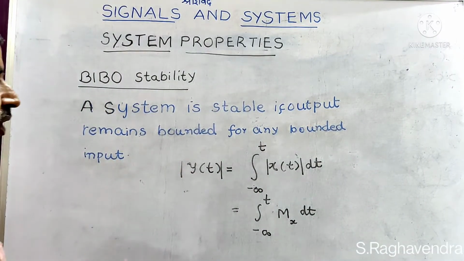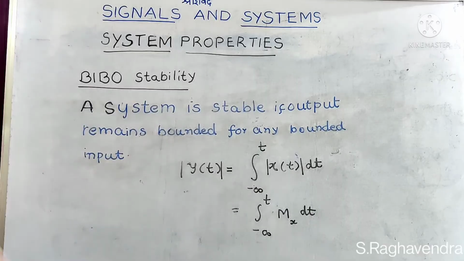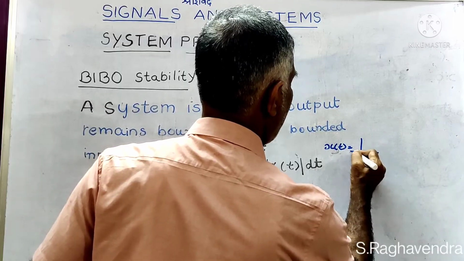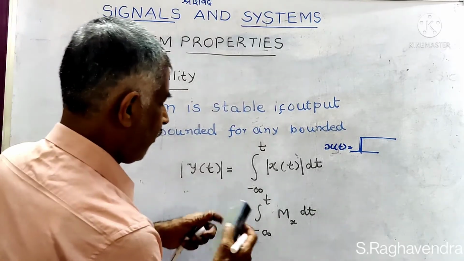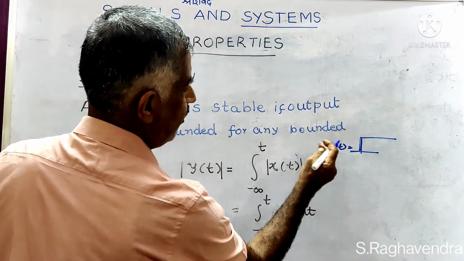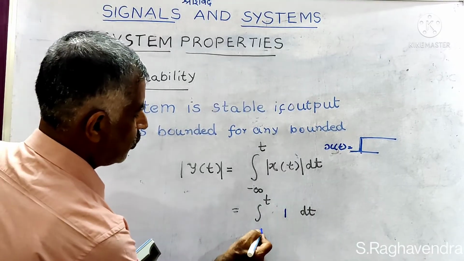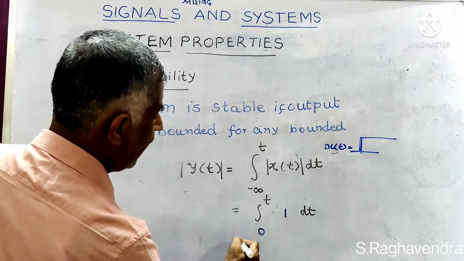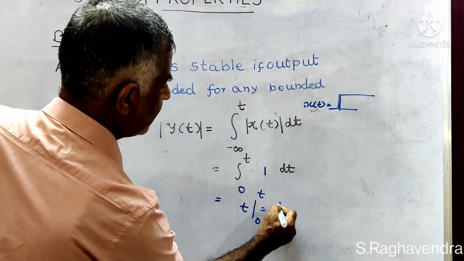For example, I will take x of t as a unit step function. Its value is 1 for t greater than 0, and between minus infinity and 0 its value is 0. Therefore, the integral reduces to 0 to t of 1 dt. If you integrate this, that is t between 0 and t, means simply t.